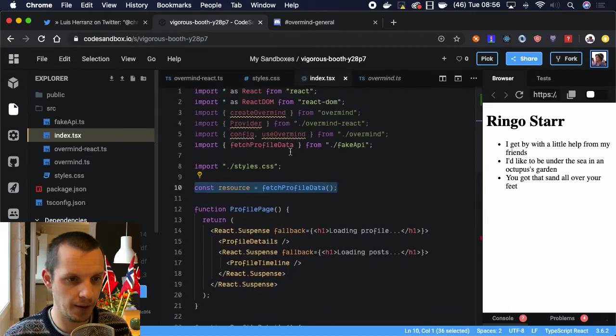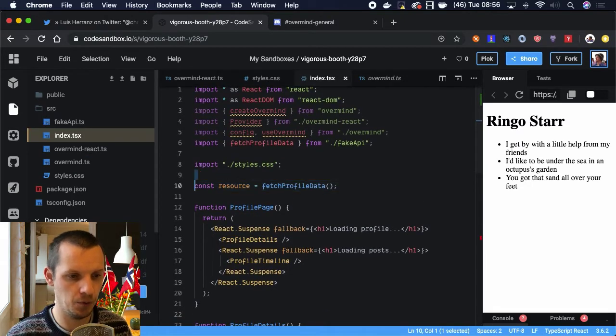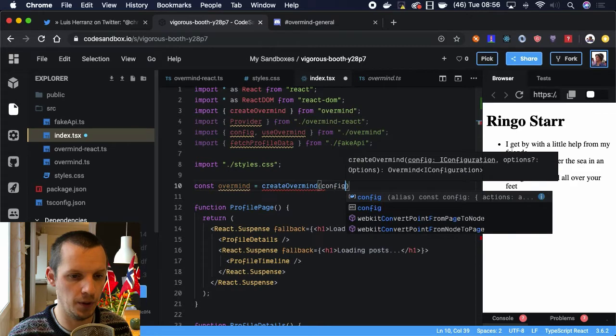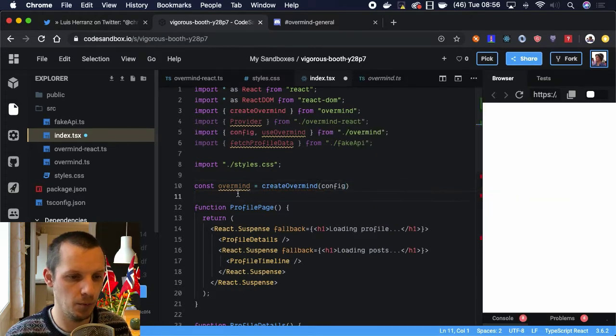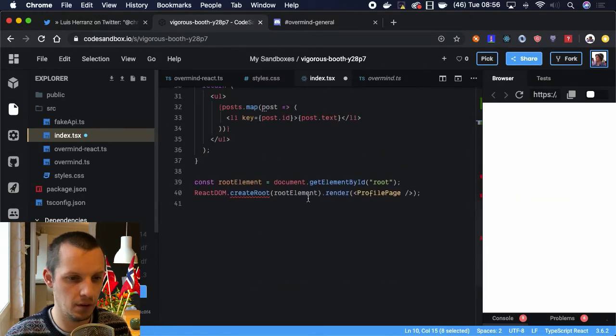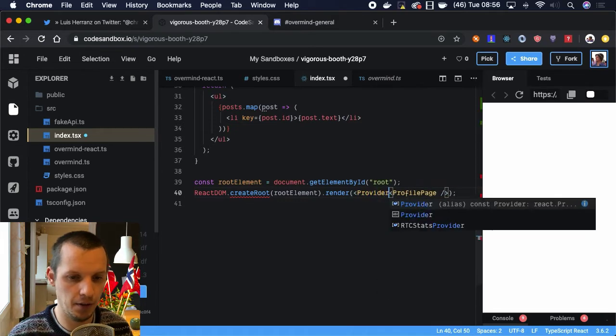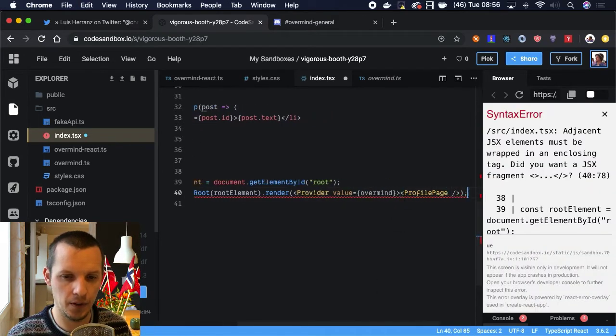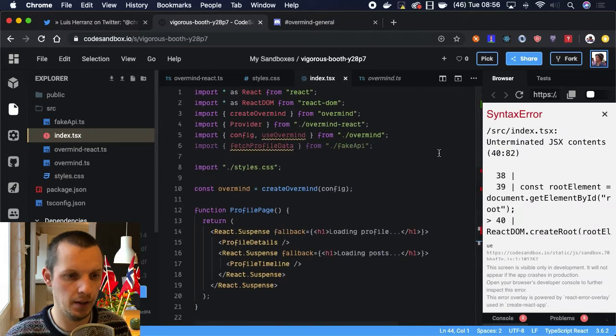So let's go in here now and change this around. We'll replace this resource with an Overmind instance. Create Overmind with the config. And then we'll have to render using the provider, the Overmind provider like that.